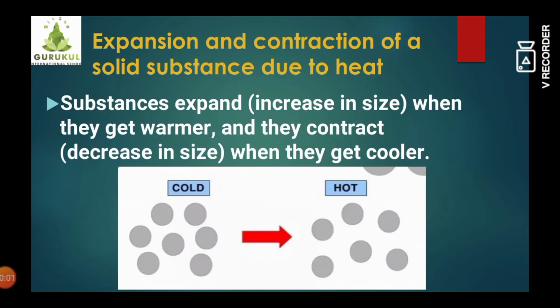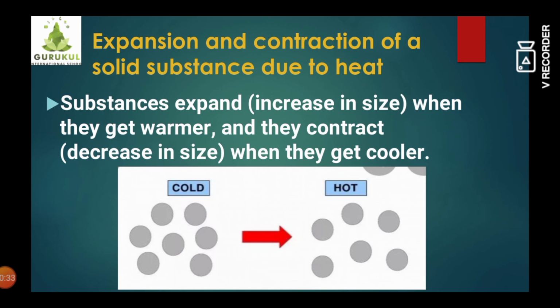Students, now let's study expansion and contraction of solid substances due to heat. What is expansion and contraction? Do you know about it? When a substance is heated, it expands. Expand means their size increases, and when the substance gets cooler, it contracts, which means their size decreases. This is called expansion and contraction of substances.